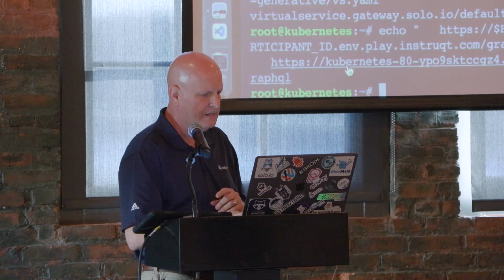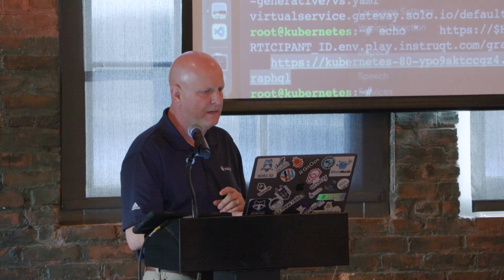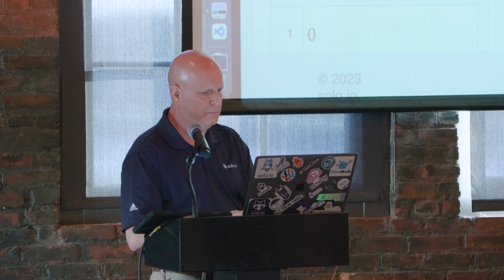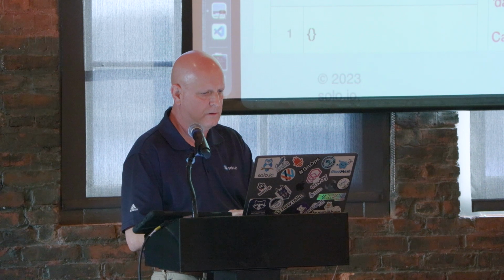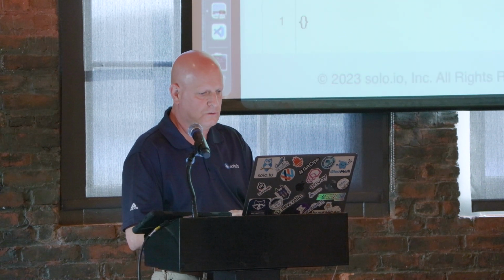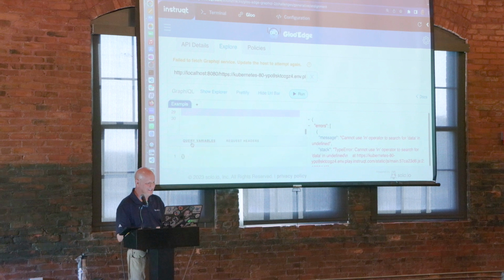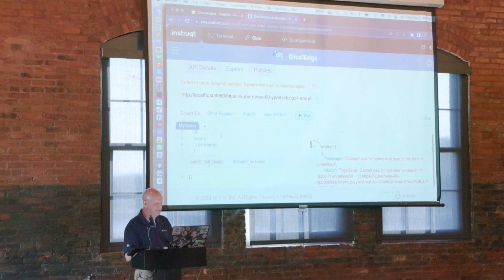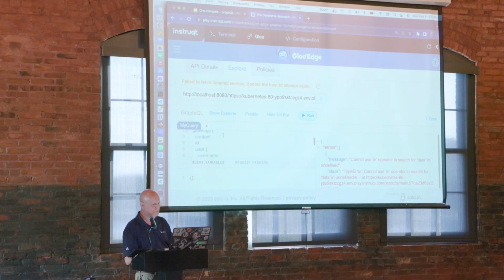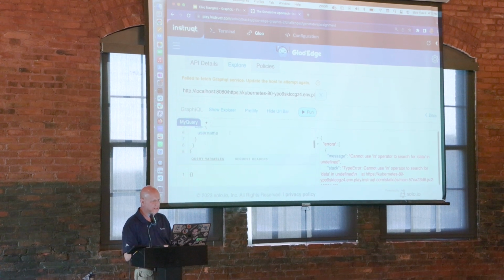I need to get the endpoint that's exposed from that environment. So let's put that endpoint here, and then we'll also provide a GraphQL query right here, and really cramped for screen real estate. Let's paste that in. You can see we're getting blog content, the ID, the username, and so forth.